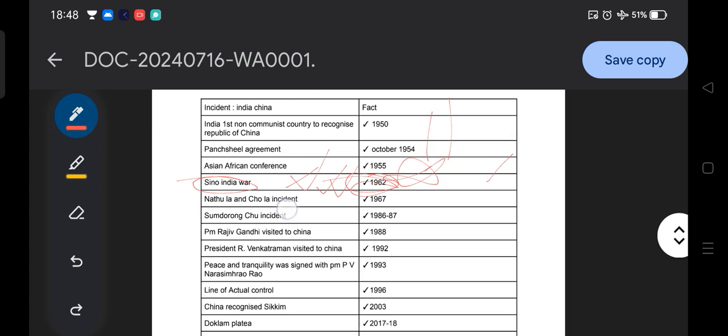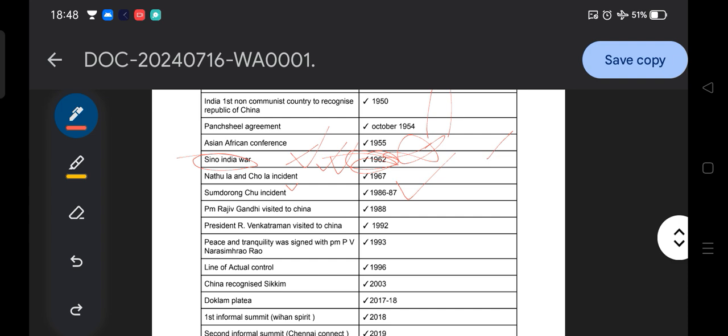Then the Sumdorong Chu incident, another incident in the 1980s, 1986 to 87. Then PM Rajiv Gandhi visited China in 1988. You may ask, sir, how is this important? Because in the UGC NET questions, they quite often ask which prime minister visited China in which year. So from that point of view, it is important for our examination.